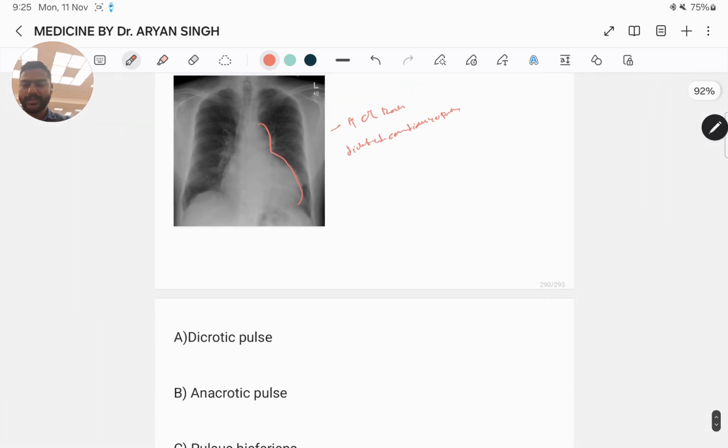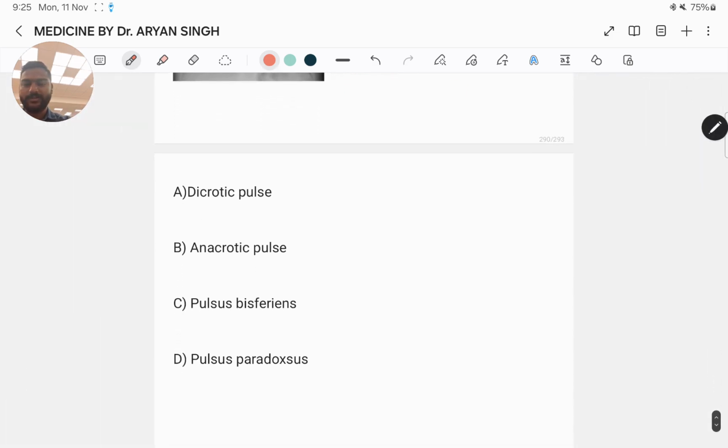Here the answer could be: dicrotic pulse, anacrotic pulse, pulsus bisferiens, or pulsus paradoxus. Dicrotic pulse is the best answer because a dicrotic pulse is a twice beating pulse, palpable both in systole as well as in diastole.